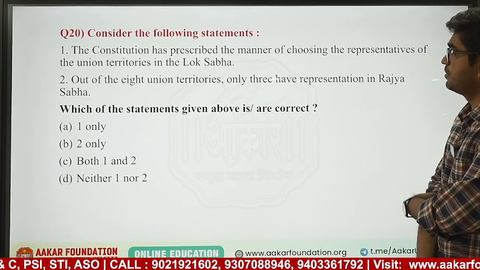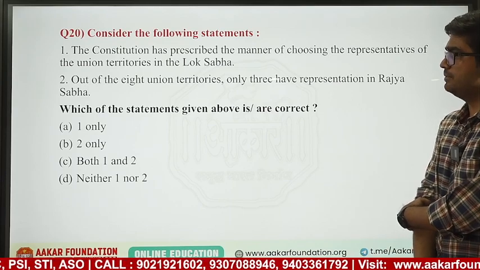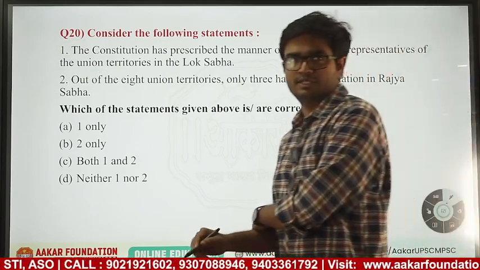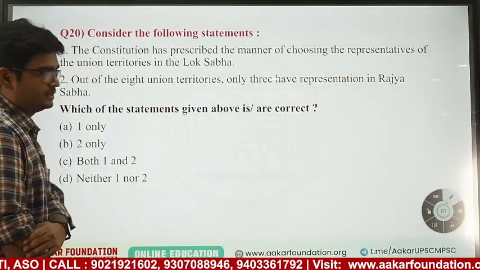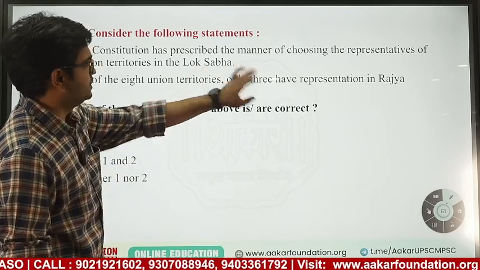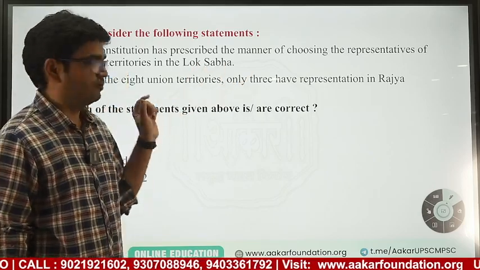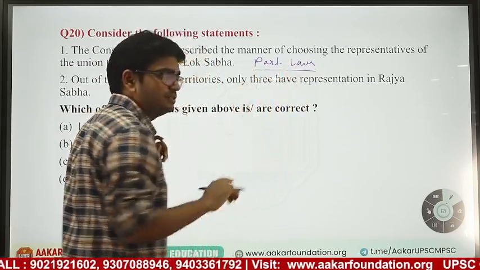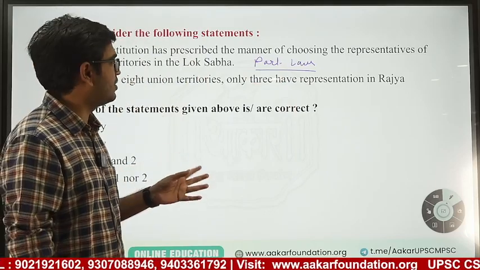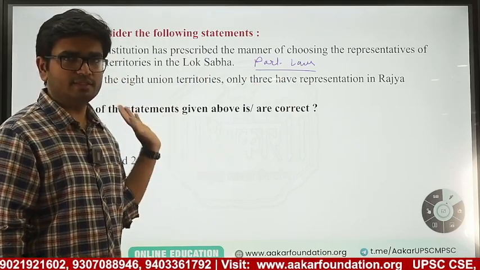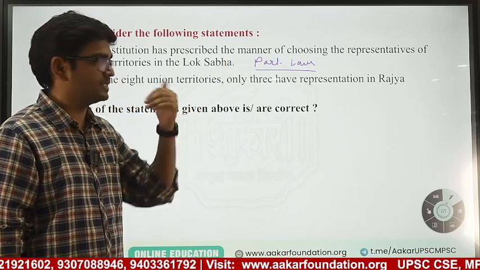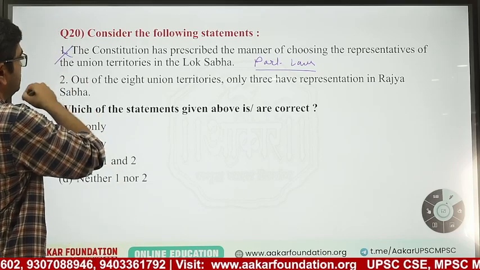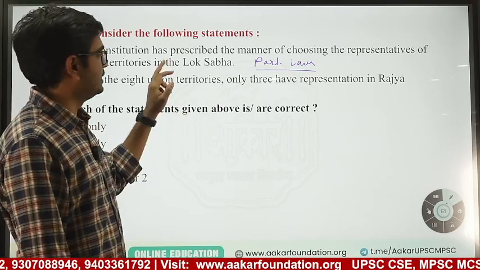Constitution has prescribed the manner of choosing the representatives of the Union Territories to Lok Sabha. No. What the Constitution says in case of Union Territories is that the method for choosing the representatives from UTs in Lok Sabha will be given by parliamentary law. As of now, Parliament law has said that same as other states, UTs will also be selecting the representatives by direct voting. So this is not correct. Constitution does not prescribe the manner. It is the parliamentary law.